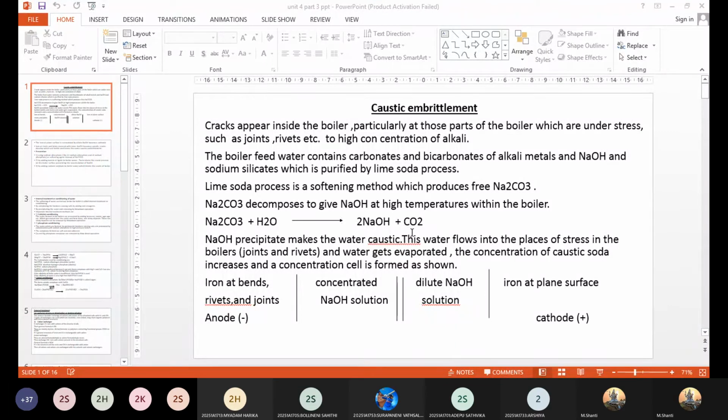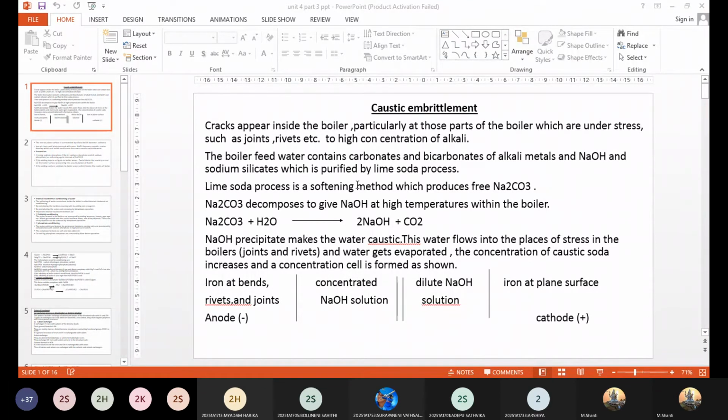In those areas the boiler material reacts with the sodium hydroxide and forms sodium ferroate, Na2FeO2. It is as if the sodium hydroxide is eating away the boiler material, which is why we call it a kind of boiler corrosion.